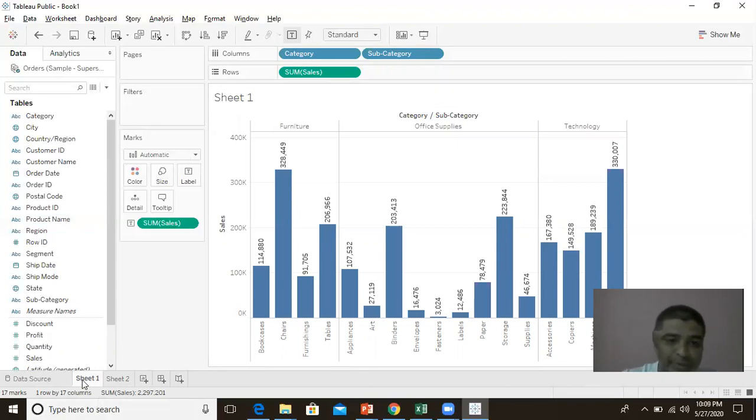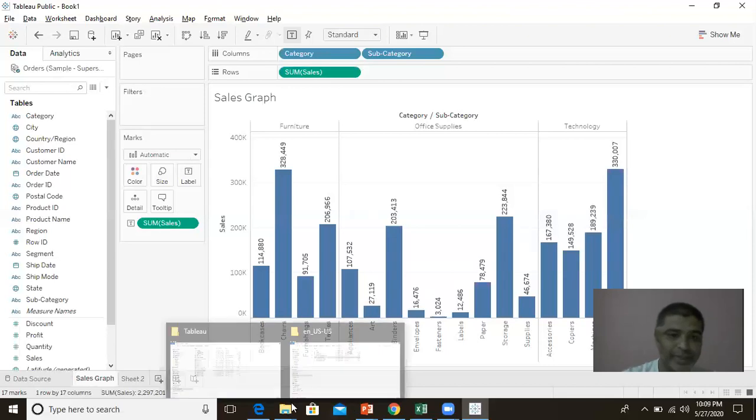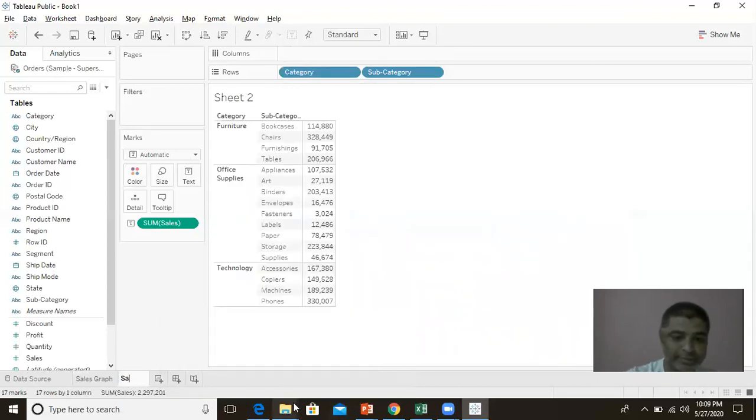So let us rename this particular sheet. I say this is my category wise sales graph. This is my sales graph, and I'll just say this is my sales data.